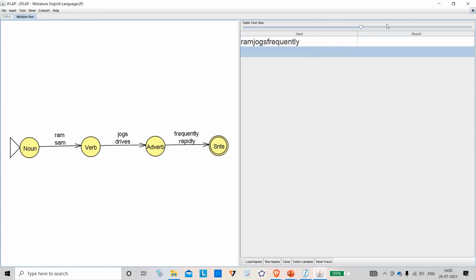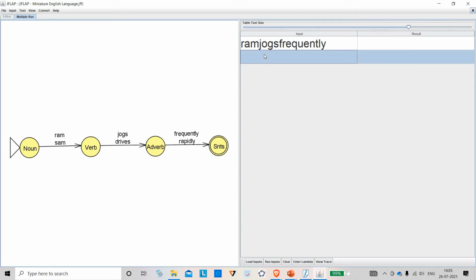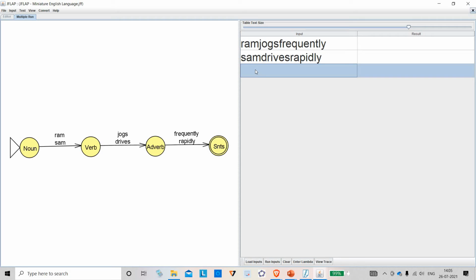Then I am typing Sam drives rapidly. I am typing. Okay. Then I want to try something. I am writing Govinda sleeps well. I have not introduced this.